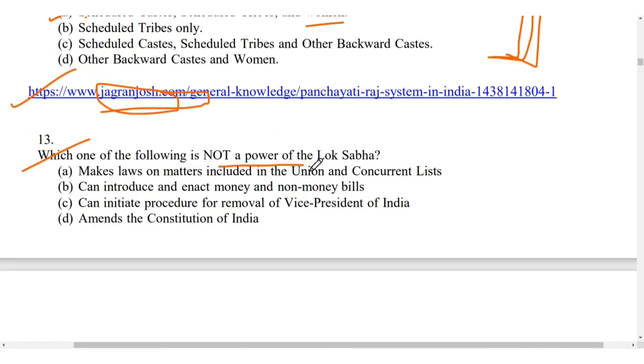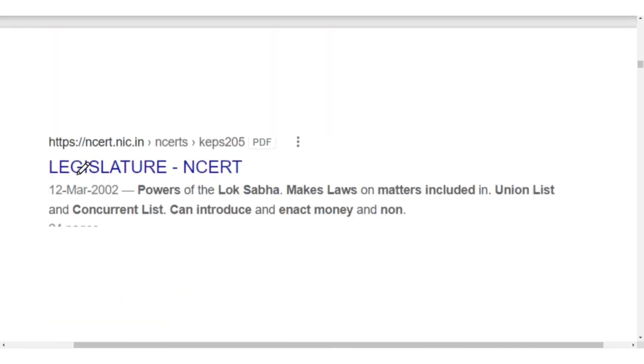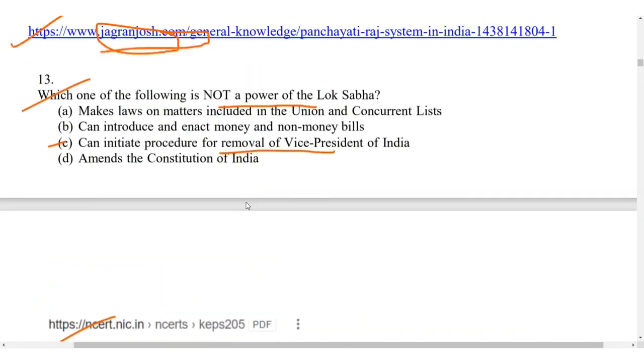Which of the following is not a power of the Lok Sabha? So they cannot initiate the procedure for the removal of the Vice President of India. It is given in the legislature chapter of the NCERT, where they have mentioned clearly the powers of the Lok Sabha.